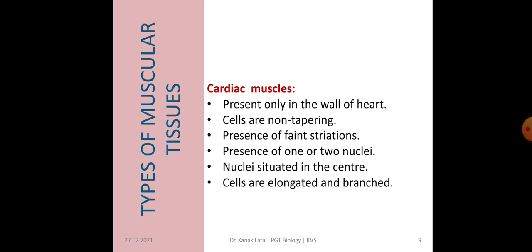The last one is cardiac muscles. Cardiac muscles are only present in the wall of the heart. The cells are also non-tapering, but here faint striations are present. Light and dark bands are present, but they are very faint. There is the presence of one or two nuclei, but the nuclei are situated in the center, not in the periphery. And the cells are elongated, but they are branched. So these are the characteristic features of cardiac muscles.